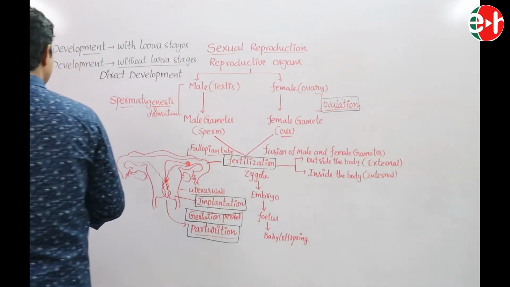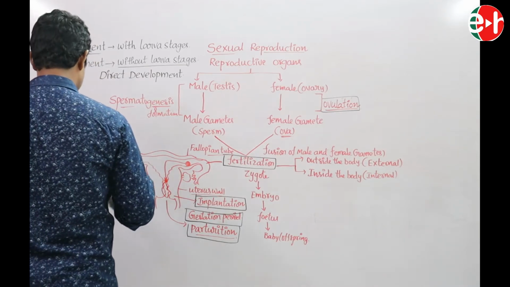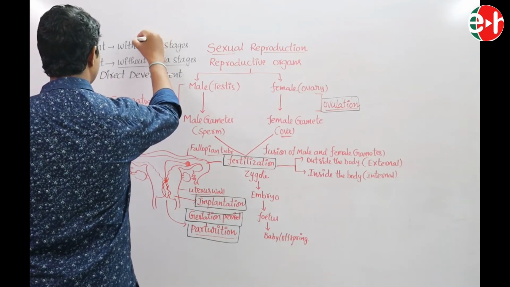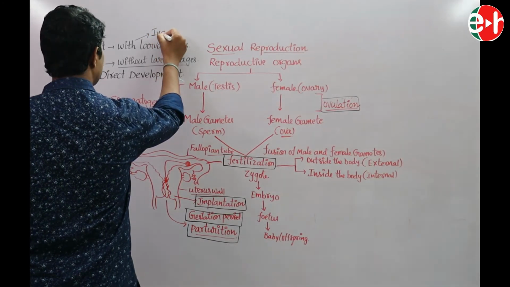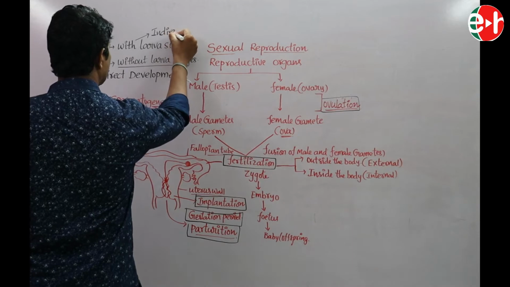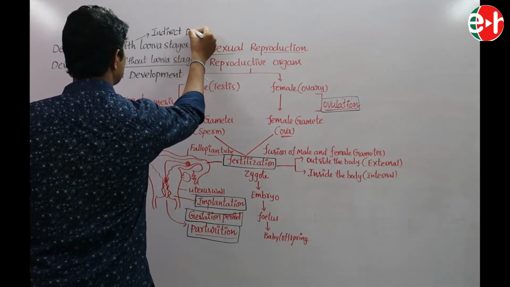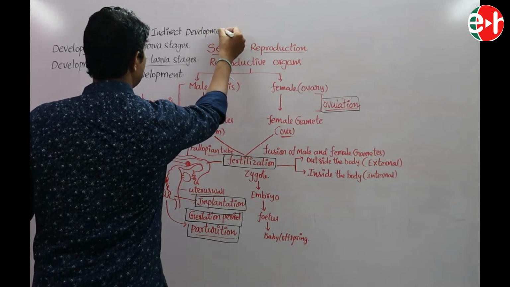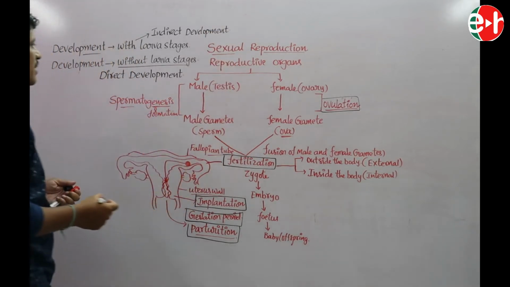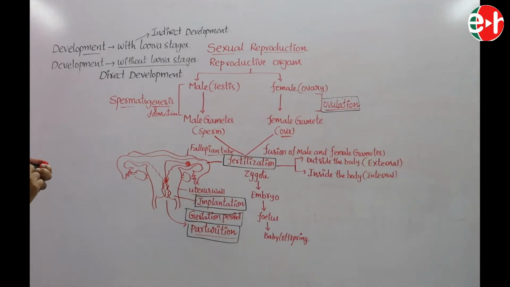Whereas development with larva stages is called indirect development.